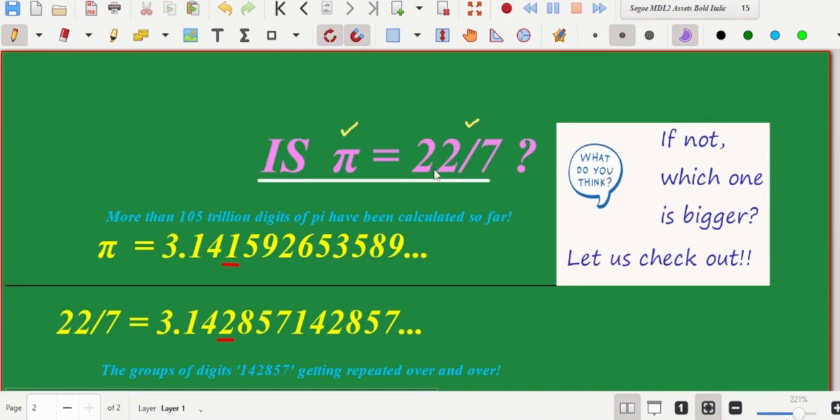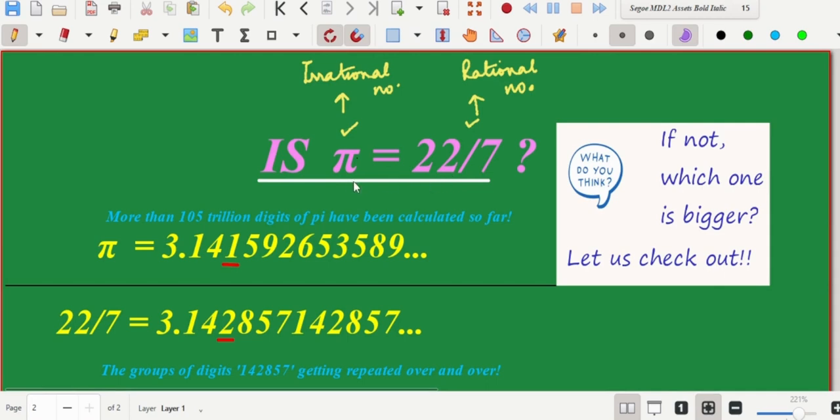22 by 7 is just an approximate value of pi which we use in our calculations, for calculating the area of any given circle. In fact, the decimal representation of pi is a non-terminating, non-repeating decimal, so it's an irrational number. Pi is an irrational number. Whereas 22 by 7 is of the form p by q, where p and q are integers, so it's very much a rational number. A rational number can never be exactly equal to an irrational number. So this answers the question, is pi equal to 22 by 7? The answer is no. Pi is very much different from 22 by 7.